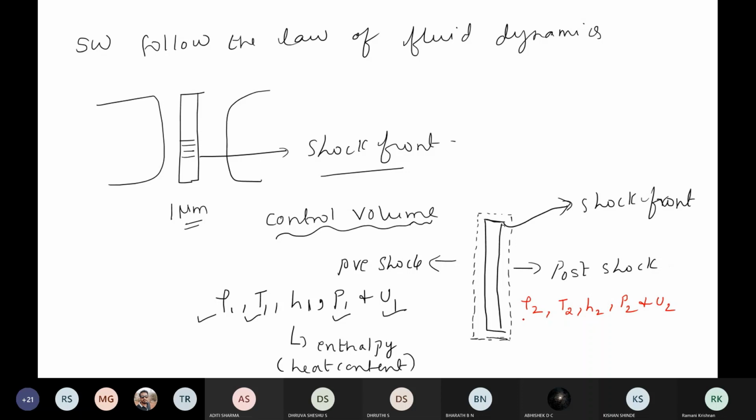Rho 2 is what? Density, temperature, enthalpy, pressure and velocity of the shock waves after they are produced.